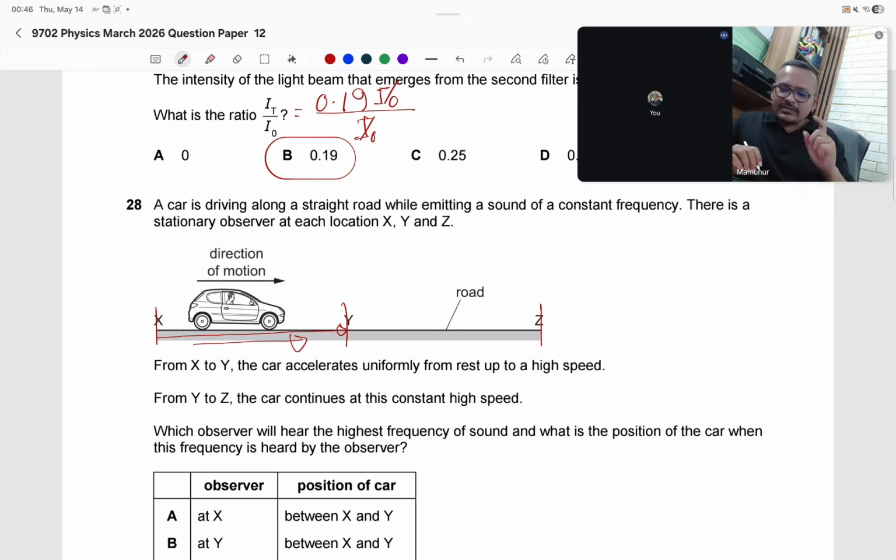Frequency is directly proportional to the change in velocity. Velocity increases, frequency will increase. So here, with uniform acceleration, the speed increases, so the frequency will increase till Y.